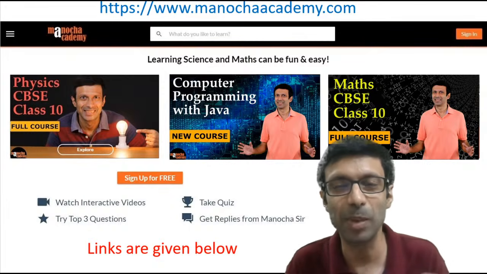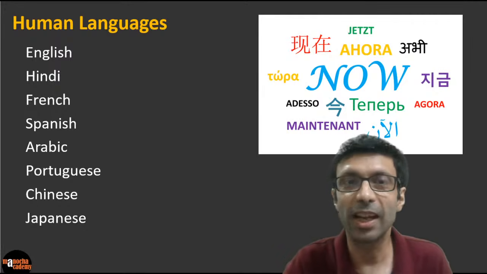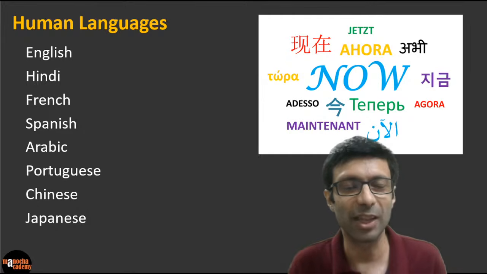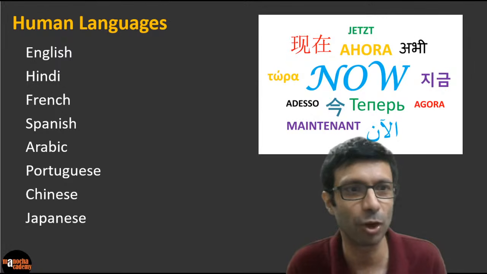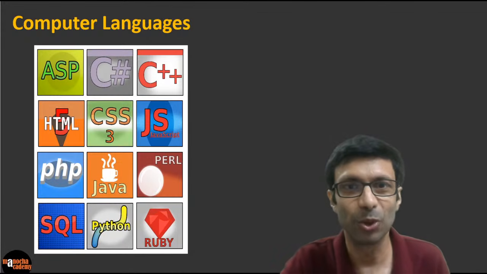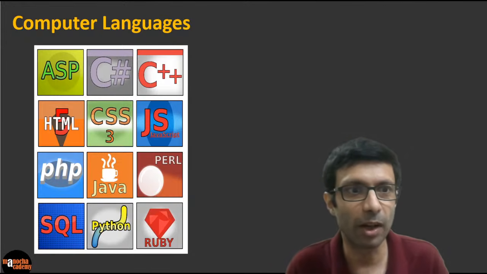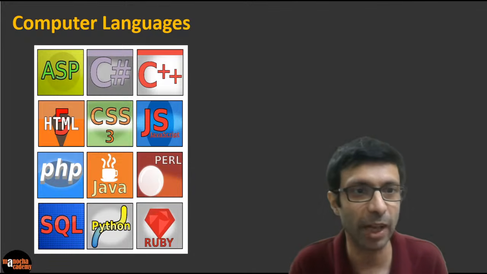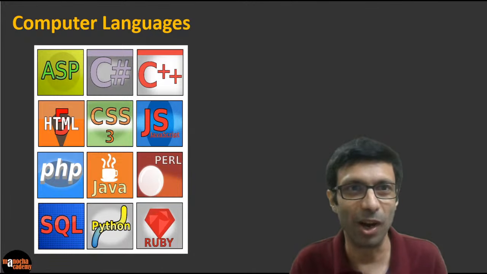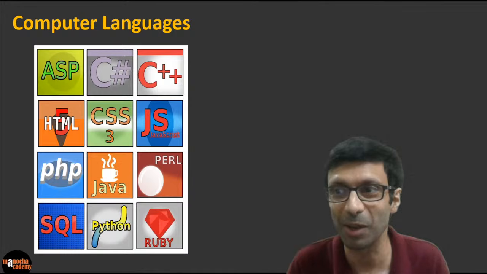All right, guys. So are you ready to take a peek into the Java programming language? Let's go ahead and begin. So first, guys, you know that there are a lot of different languages that we speak, right? If you look at human languages, there are so many: English, Hindi, French, Spanish, Arabic, Portuguese. Similarly, there are a lot of programming languages, a lot of computer languages. Have you heard of these names like Java, C++, Perl, Python, JavaScript, PHP? And you know, it's the coding world now, right? Because computers are everywhere and computer programming is becoming really important.